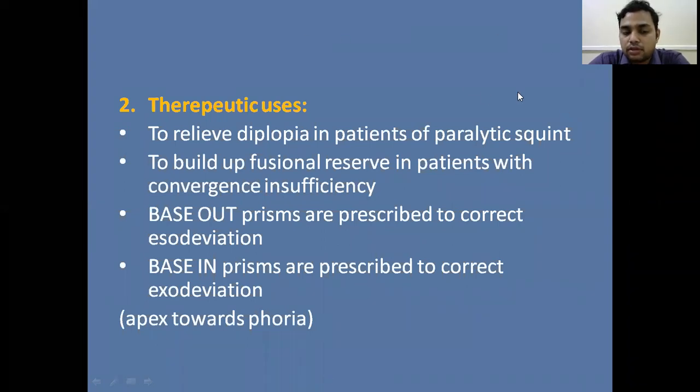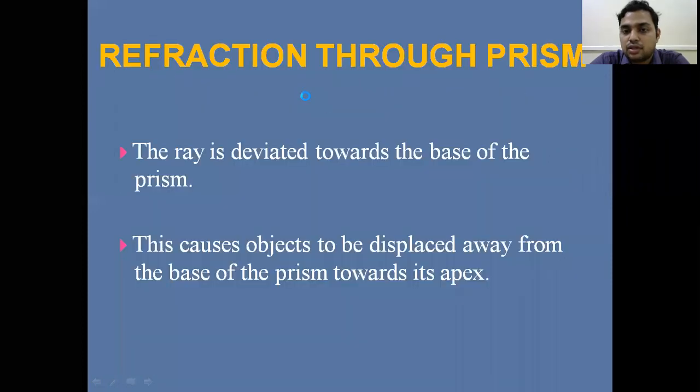Next class will be on the topic of ocular injuries. If you have any doubts in this topic, in refractive errors, you can ask me.